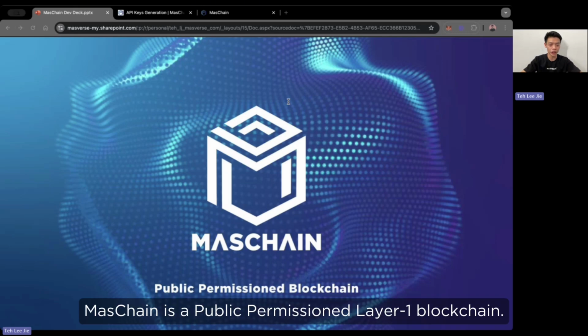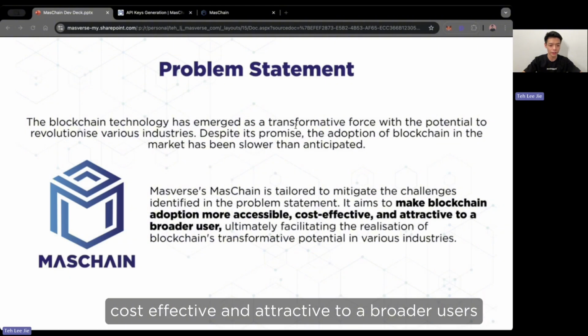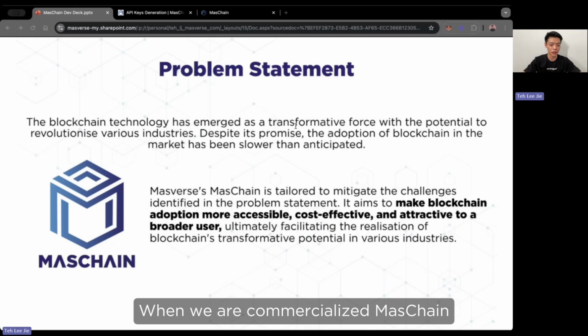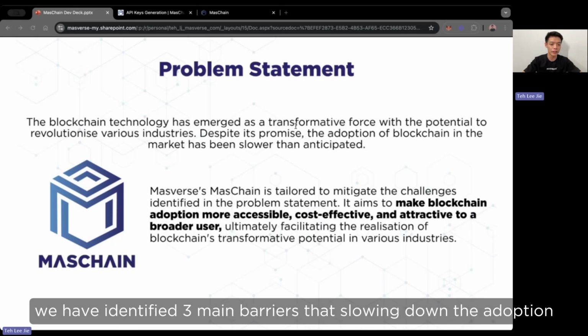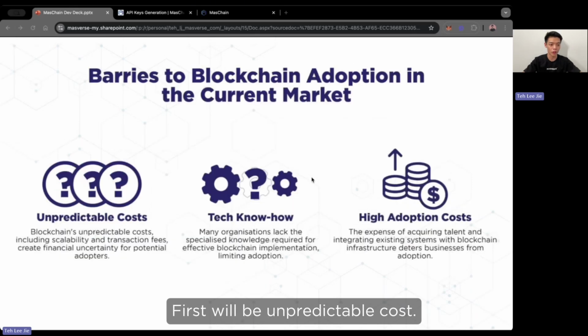MasChain is a public permission layer 1 blockchain. MasChain aims to make blockchain adoption more accessible, cost-effective, and attractive to our broader users. When we were conceptualizing MasChain, we identified three main barriers that are slowing down the adoption of blockchain in the current market. First will be unpredictable costs.